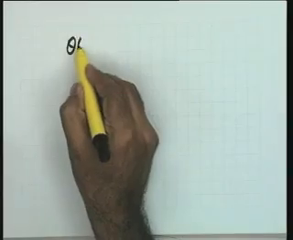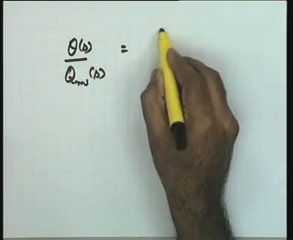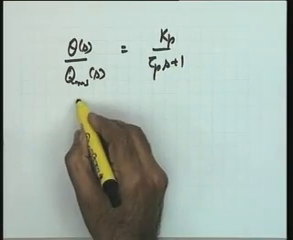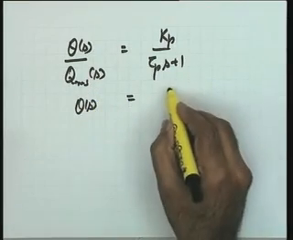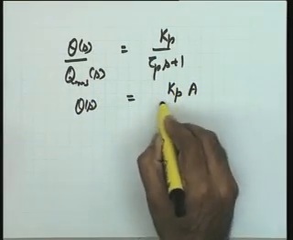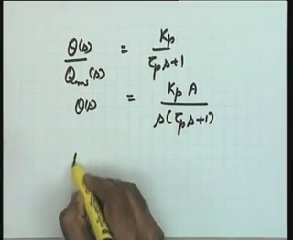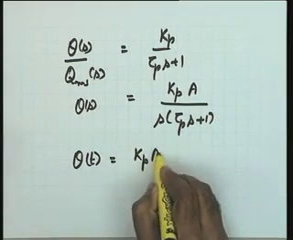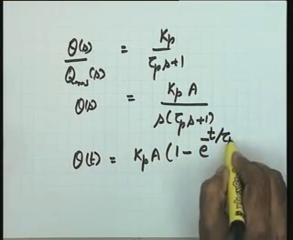And to do that, what I do is I take the response theta(s) over Qms equal to Kp over tau p s plus 1; you know this is the transfer function. For a unit step input, or for an input of magnitude A, theta(s) will become equal to Kp into A divided by s into (tau p s plus 1). Inverse transform of this gives me theta(t) equal to, this can easily be determined, Kp into A times 1 minus e to the power of minus t over tau p.